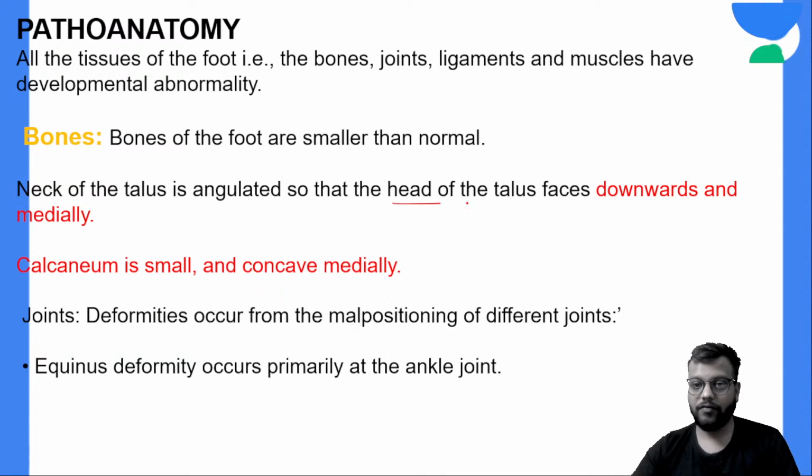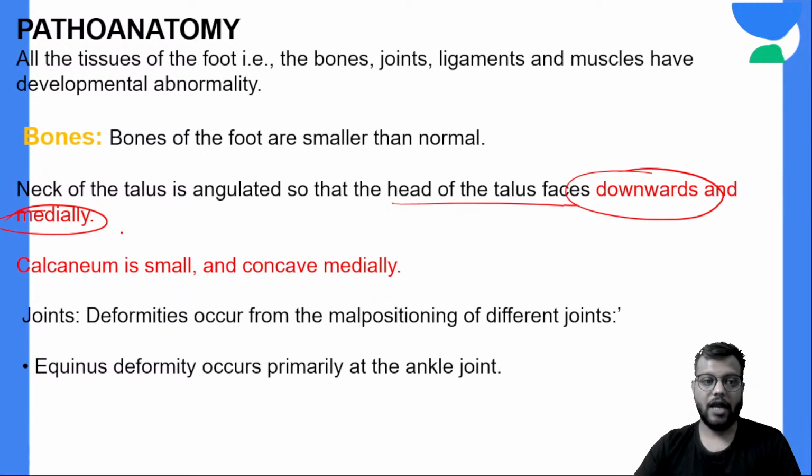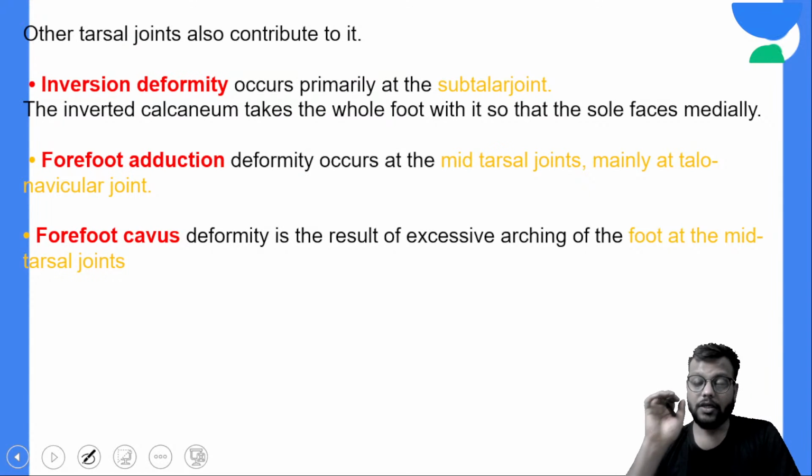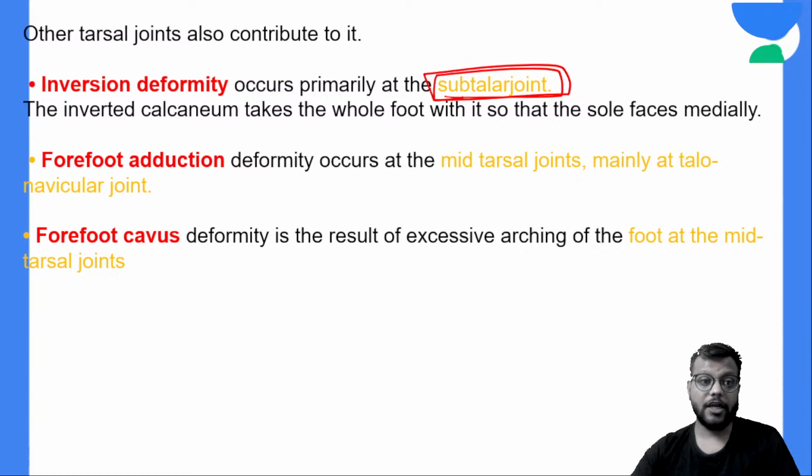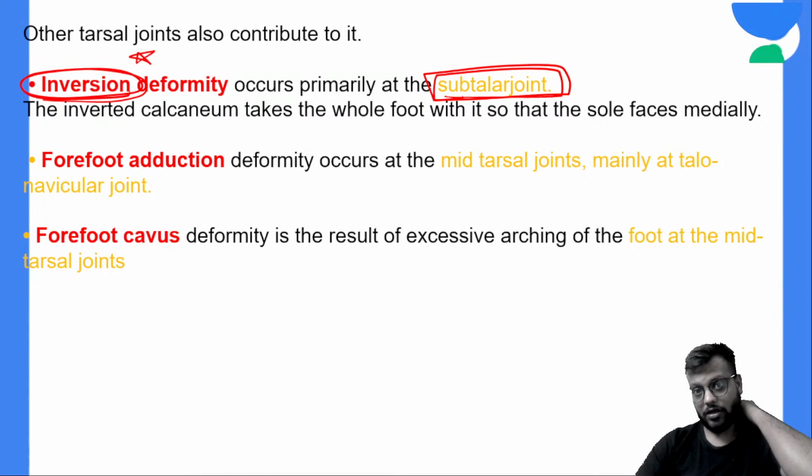The head of the talus is facing downwards and medially, and the calcaneum is small and medially concave. The subtalar joint is important because here the inversion deformity, or the varus deformity, occurs.